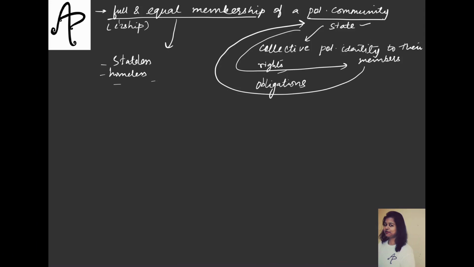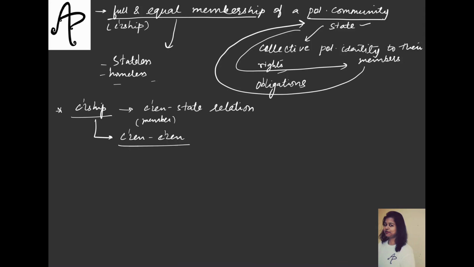But we will also have the responsibility towards our co-members, or let's say the other members. So when you talk about citizenship and all of that related issues, in citizenship you will have a citizen and state relation, or let's say a member and state relation, but it will also have the relation between citizens and citizens, and therefore we have to take into consideration their rights and other things also. So on one hand you will have the obligations coming from the state जो कि आपको bind करना ही पड़ेगा, but on the other hand you will also have the moral obligation.